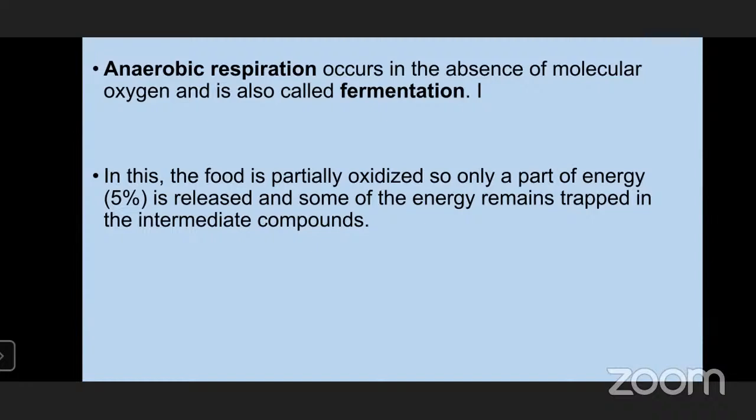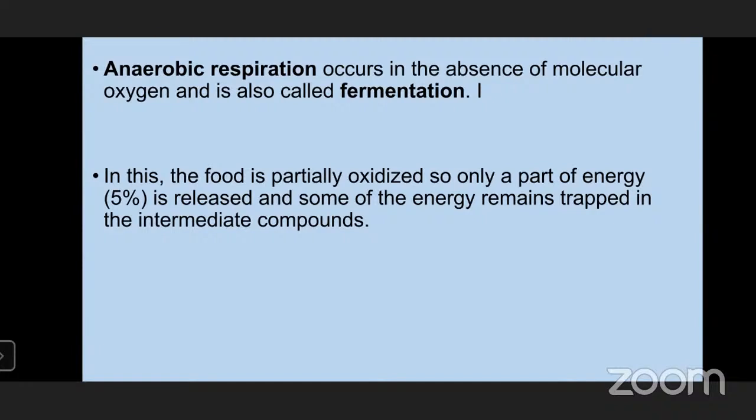Fermentation many times. In this, the food is partially oxidized so that only a part of the energy is released, and some of the energy remains trapped in the intermediate compounds. In botany, you must have learnt about the respiration process, the glycolysis and Krebs cycles, where you learn how the carbon dioxide is broken down to produce pyruvic acid, and then acetyl CoA and all those things are produced, and how finally the energy is produced.